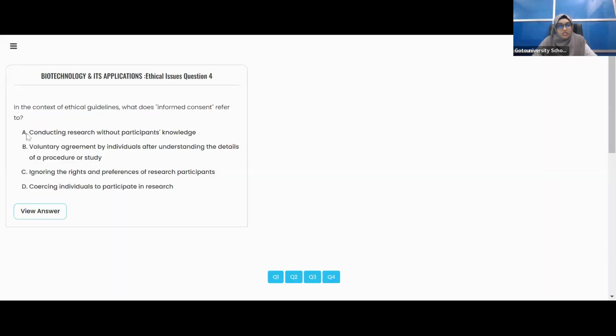First one, you see, conducting the research without the participants' knowledge. What does this mean? Conducting without participants' knowledge means, like the protein which the plant gives, Brazil. So without the participants' knowledge.